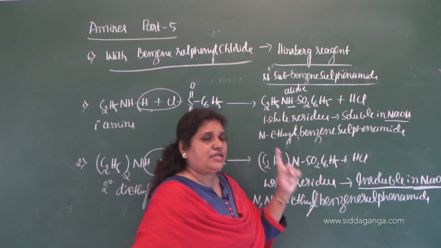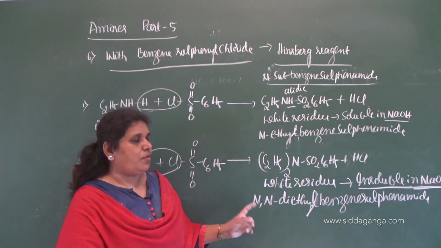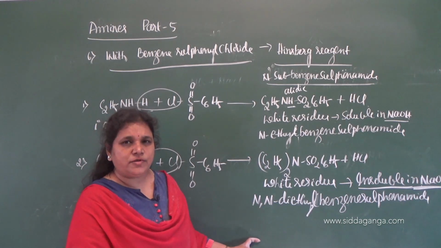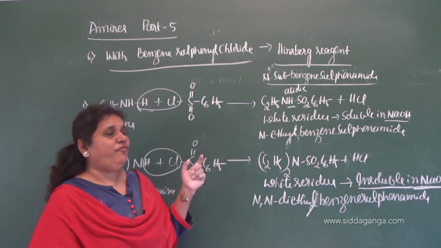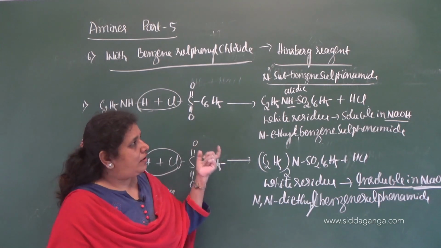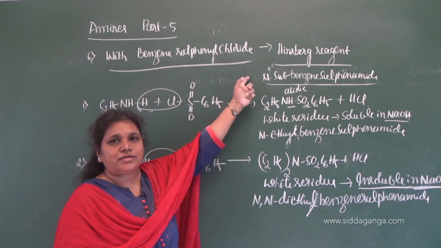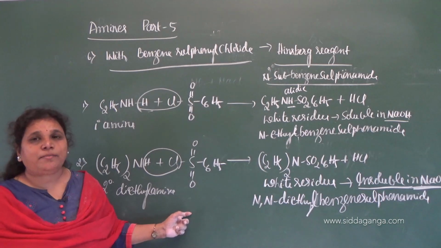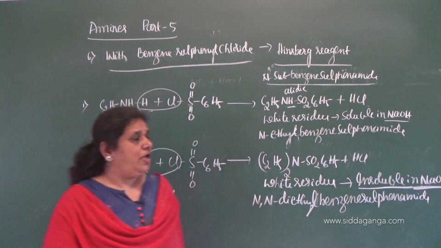Since there is no acidic hydrogen, it does not dissolve in NaOH or the alkali. So this is the difference in the reaction of primary amine with benzene sulfonyl chloride, the Hinsberg reagent, and the reaction of secondary amine with benzene sulfonyl chloride. And this is about the reaction.